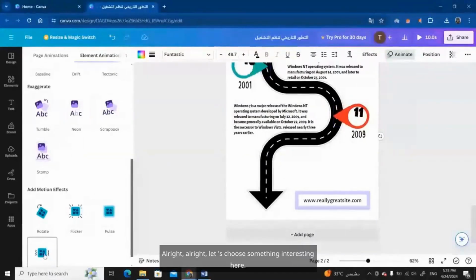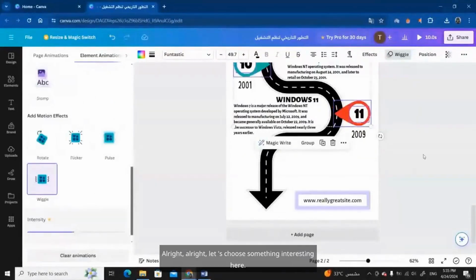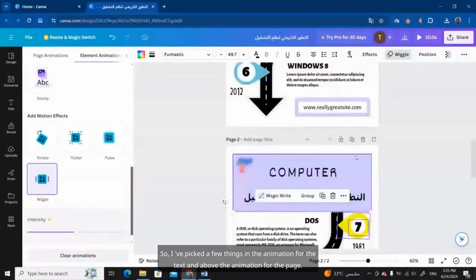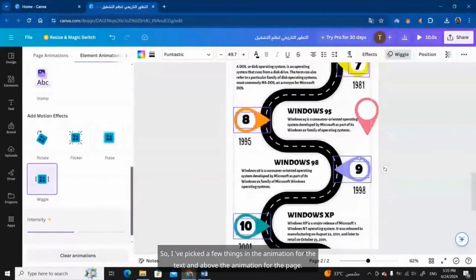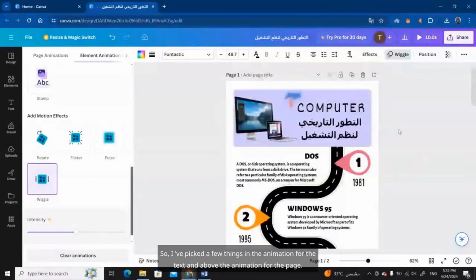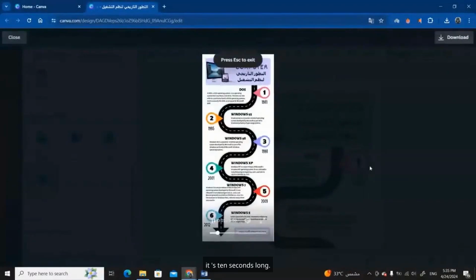All right. Let's choose something interesting here. So I've picked a few things in the animation for the text and above the animation for the page. I'm ready to create motion graphics and animated infographics because originally, if you preview your work, it's 10 seconds long.